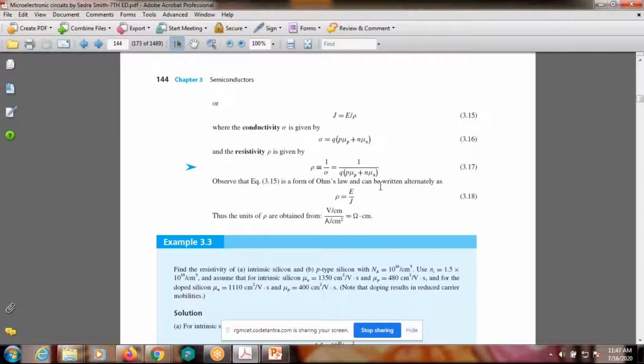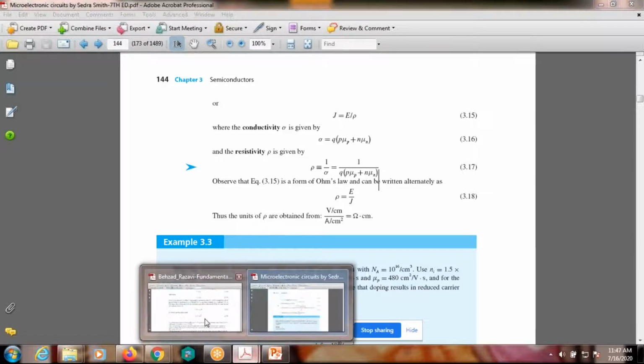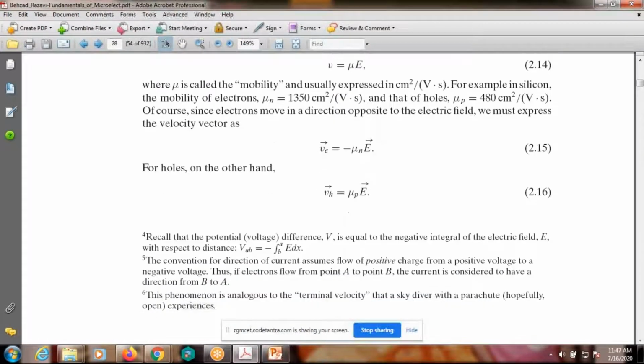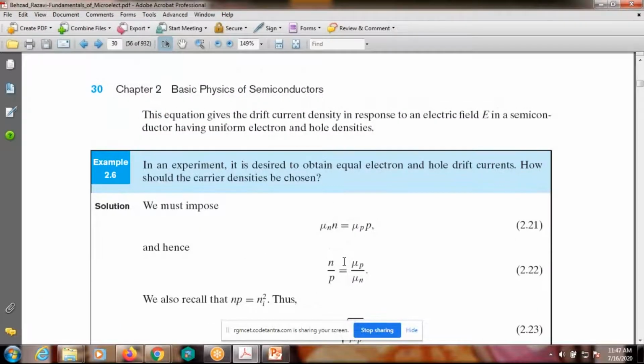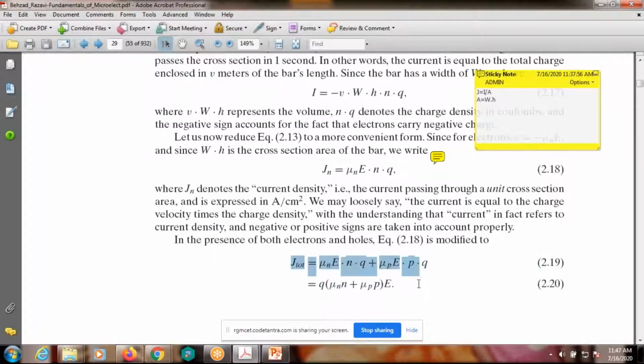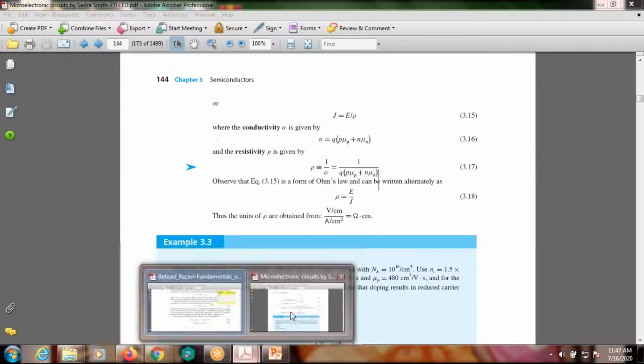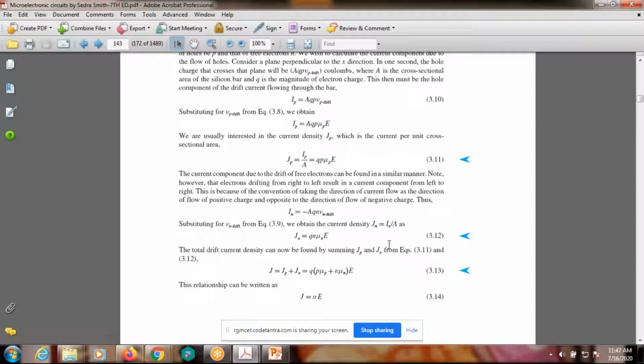You must remember here, in addition to the previous, what is the previous book? In the previous, up to this ends with a drift current due to both electrons and holes. Further, we go for the second book.